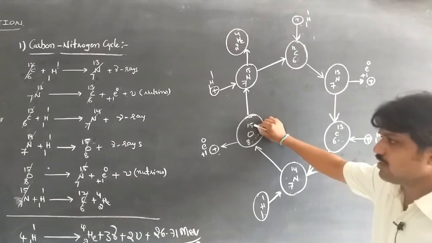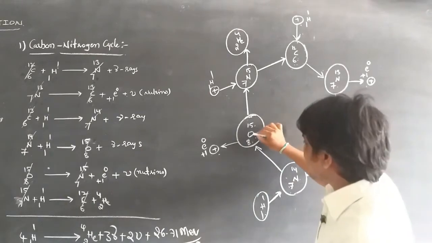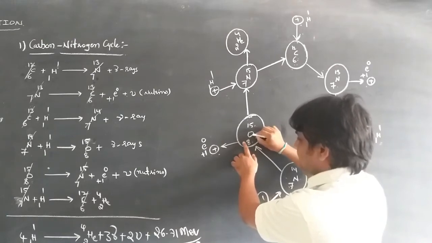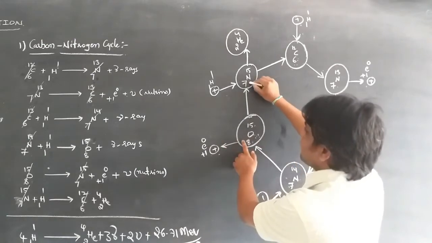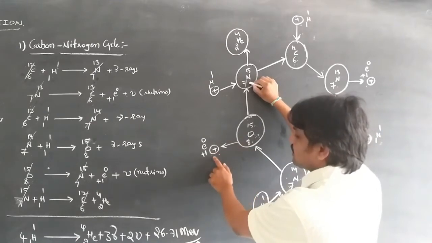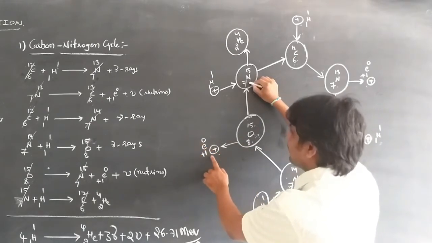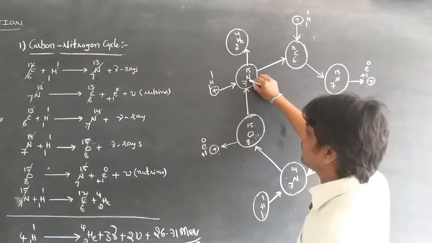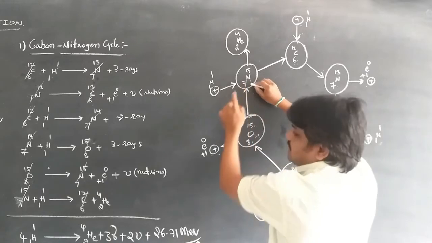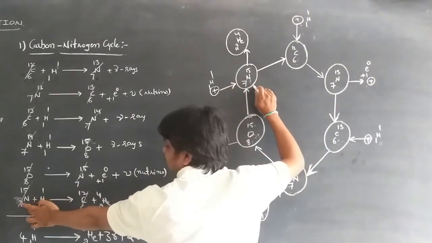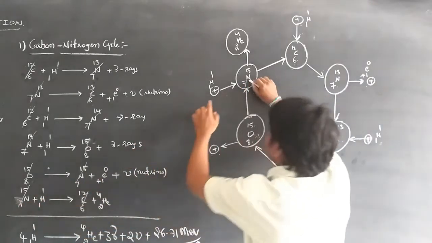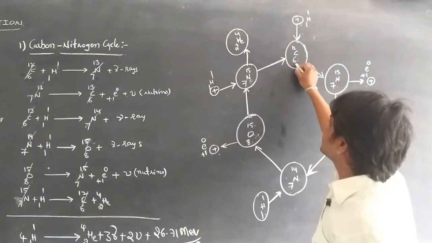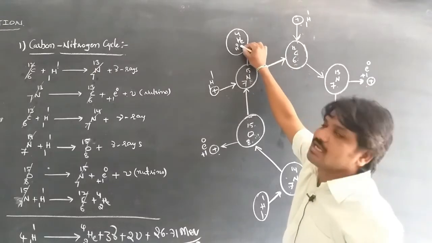This 8O15 oxygen atom is disintegrated or decayed, emitting a positron and forming 7N15, an isotope of nitrogen. When this unstable nitrogen atom is added with one proton, it is again released as 6C12 and a helium atom.